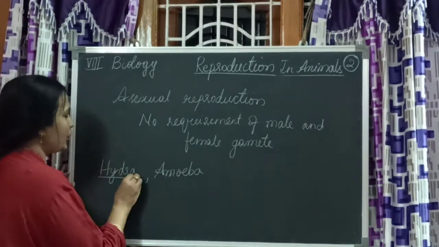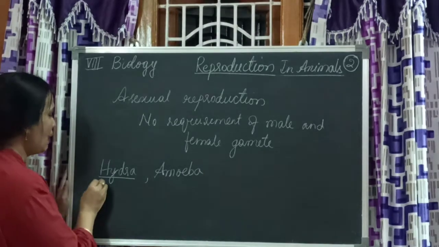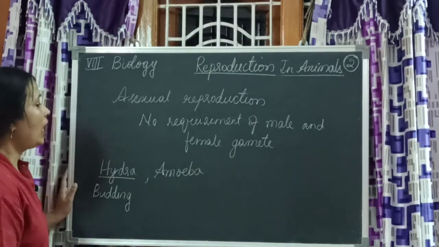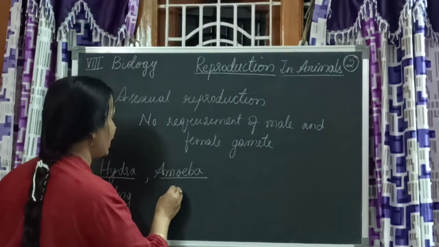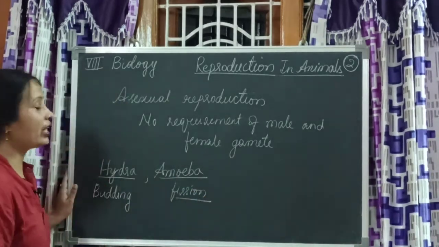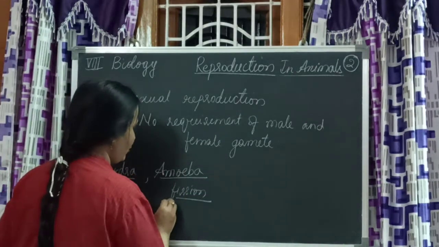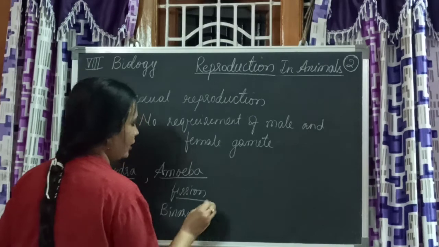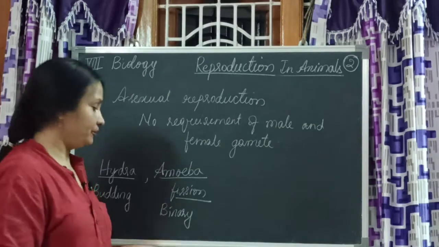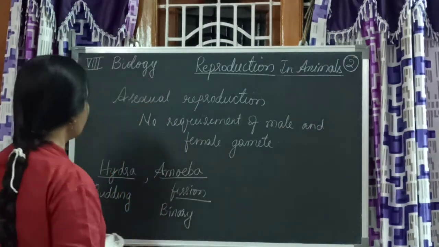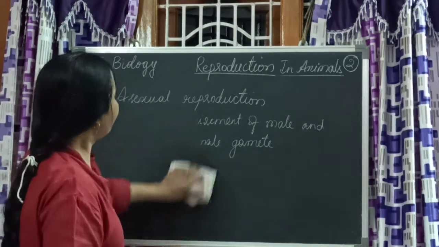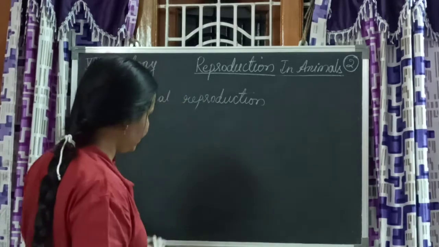Hydra reproduces asexually by budding. Amoeba reproduces asexually by fission. Here, in favorable conditions, it is binary fission. In unfavorable conditions, of course, it will divide through multiple fission. Now let us see how Hydra reproduces through budding.